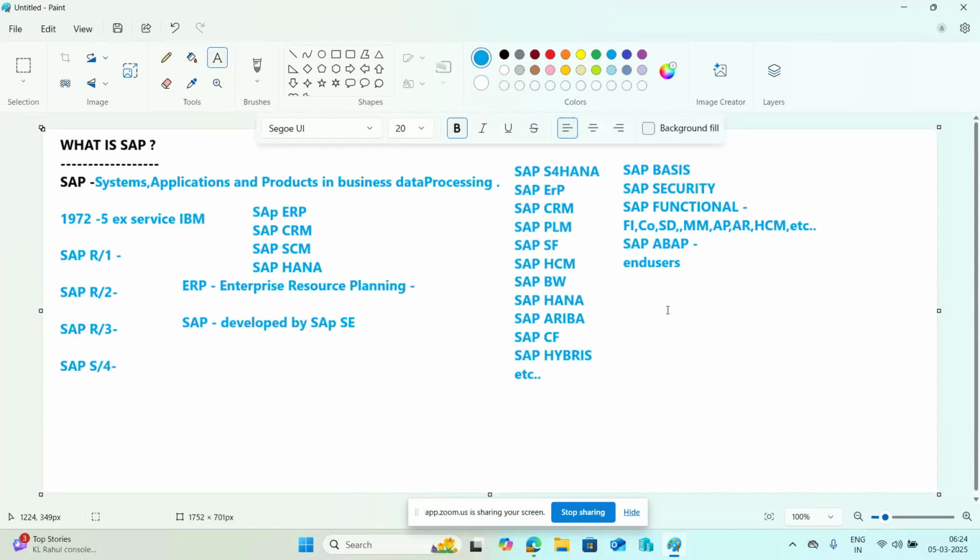After that, the functional teams and development teams come into the picture. Then they perform their respective operations in the system. There are some core functional teams here, which we call core functional modules. In every business there are some core functional modules.